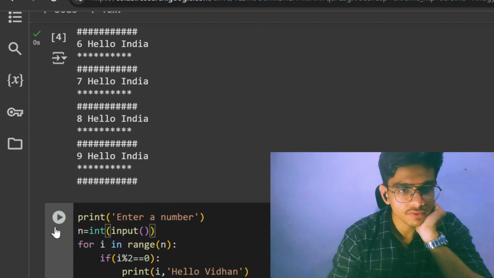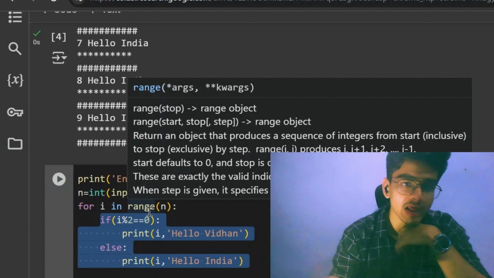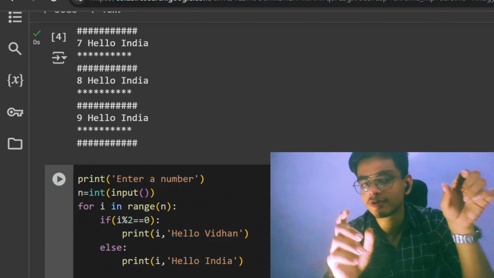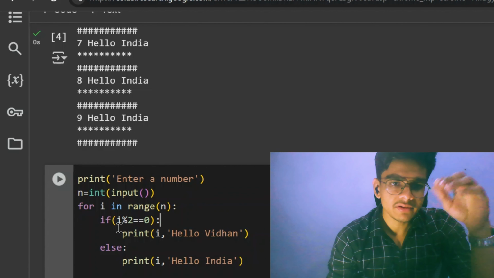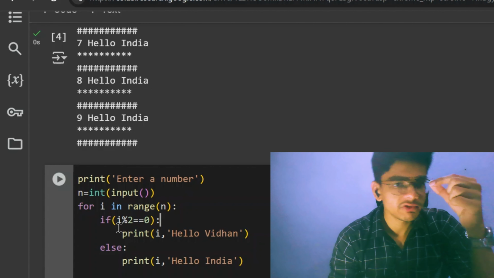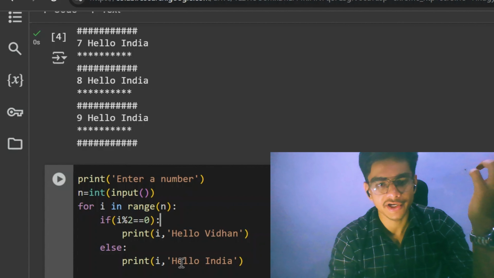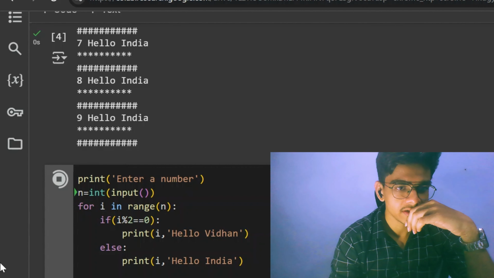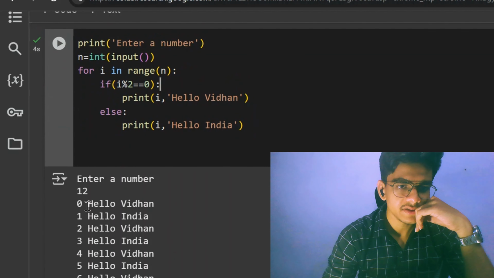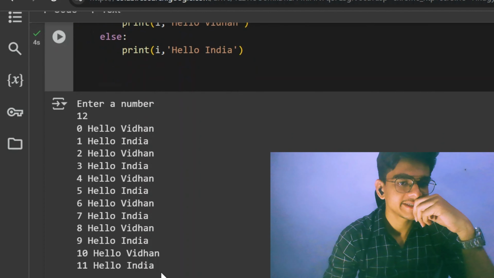I'm taking input from the user, then repeating whatever we have written in this loop n times, whatever the user inputs. If the user inputs 12, this will be executed 12 times, with i from 0 to 11. For every even number it will print hello Vidhan, and for every odd number it will print hello India. As simple as that. I will input 12. See, for every even digit from 0 to 11, it has printed hello Vidhan, and for every odd digit it has printed hello India.